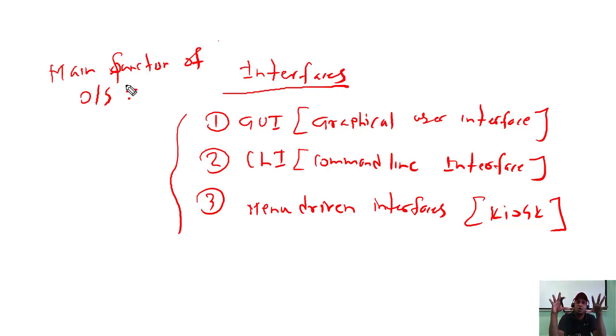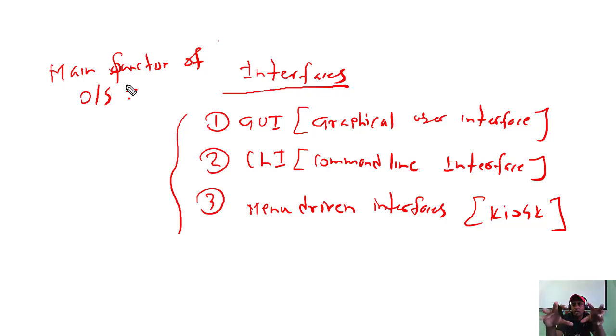So that's the main function of the operating system, right? In other words, you can say the operating system is the software which is used to get the maximum utilization of the hardware resources. That means it makes use of the hardware resources, provides an interface to interact with the user, and even makes a platform to run the application software as well, right? This is the main part of the system software. We will come to the whole operating system chapter later. At the moment, I will give this brief introduction about the interfaces.